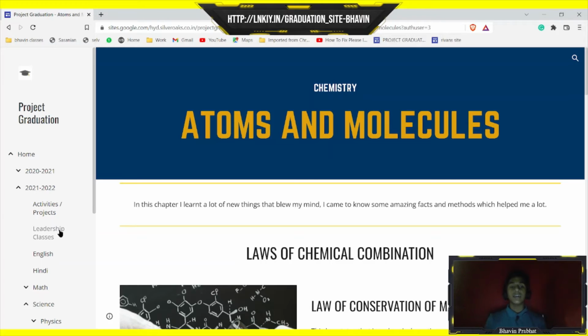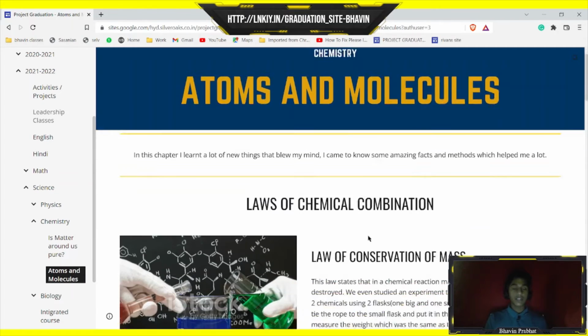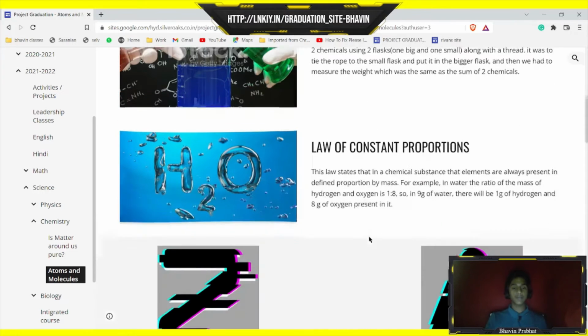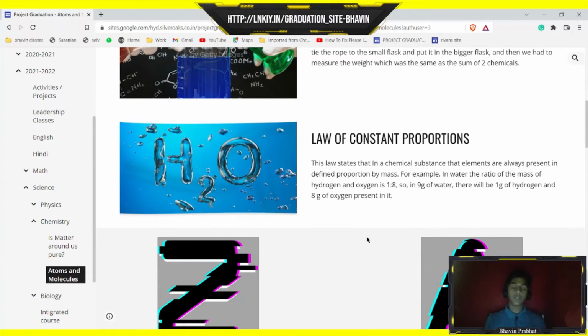Atoms and molecules. In this chapter, we learned a lot of new things, which actually were very interesting and blew my mind. First, we learned about the laws of chemical combination. The first law is the law of conservation of mass. We learned that in a chemical reaction, the mass neither can be created nor can be destroyed. And then the law of constant proportion. We learned that in any chemical substance, the elements are present in fixed proportion by mass.